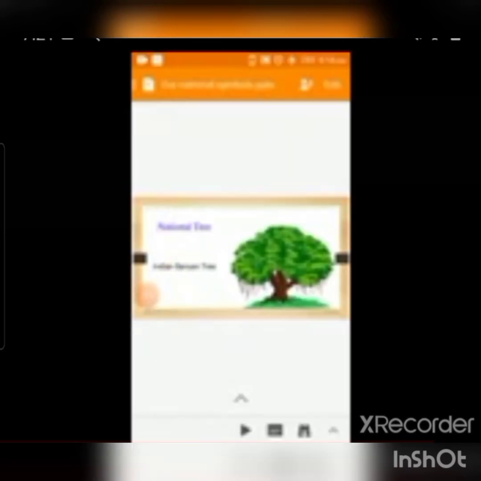You must have seen the Indian peacock dancing in the rainy season. Indian peacock is the national bird of India. It is a beautiful bird with a long blue neck and a tail of colorful feathers. It is a symbol of beauty and grace. It has an important place in our art and culture. Now, the national tree, Indian banyan tree. It is a huge tree and the branches of this tree spread over a large area.